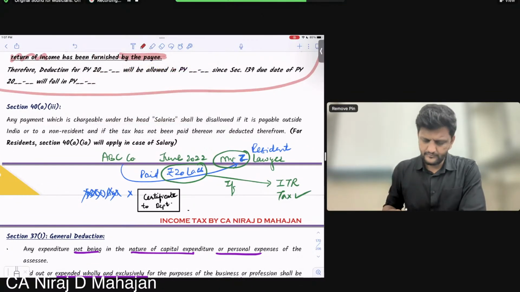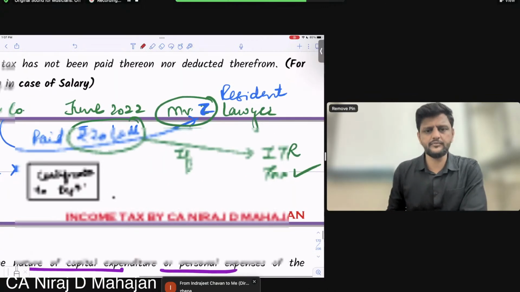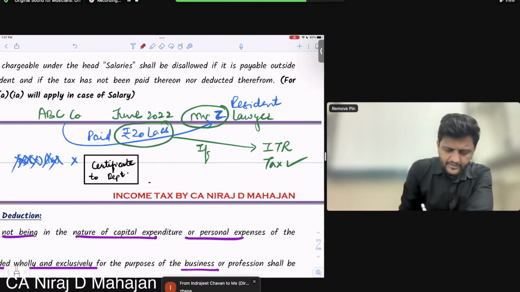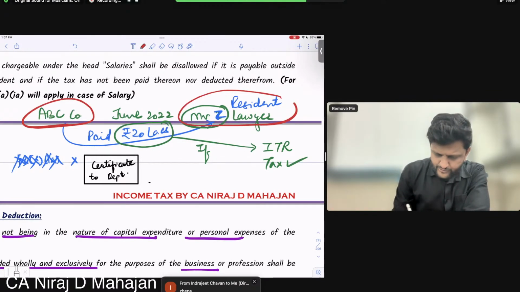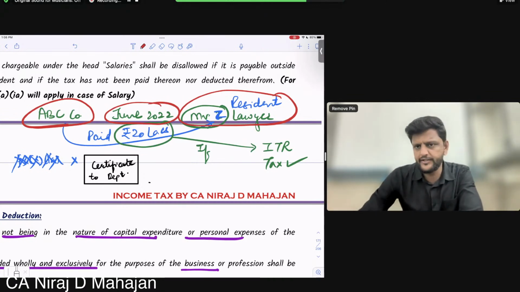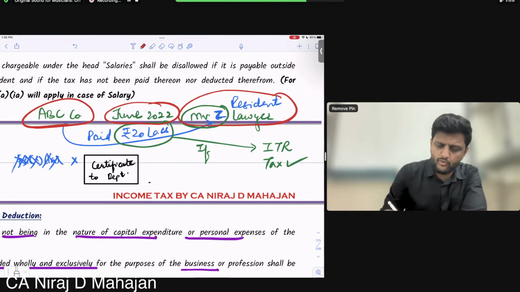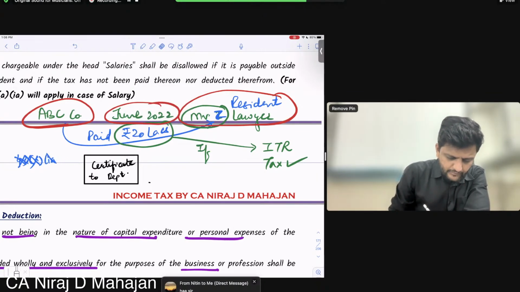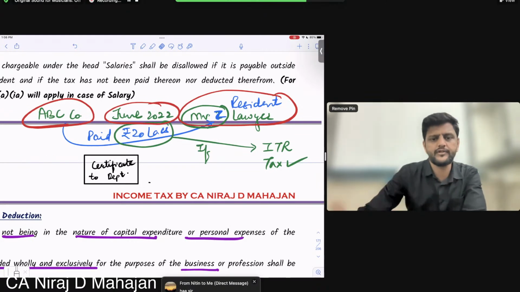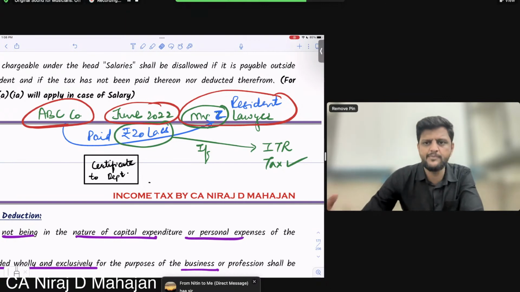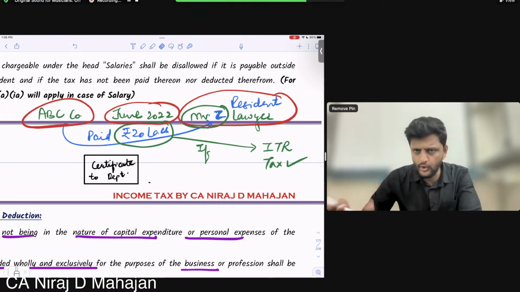I'll come back to this example here. The transaction between the company and the lawyer is of June 22. TDS was not done. So ultimately, what do we say? Disallowance. Remember this, section 40(a)(ia) and all of that. However, Mr. Z himself, suo moto, has shown this income in his ITR and paid tax.